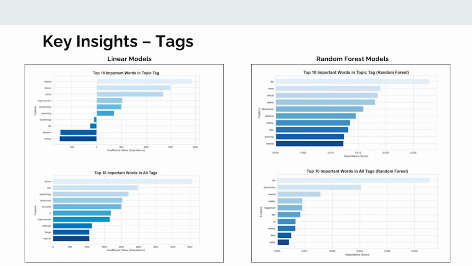Finally, with respect to tags, applying the linear model here, while it was informative, it's most likely overlooking tag combinations that contribute to an article's reach. However, applying random forest models here allowed us to actually help identify which specific tags or tag interactions correlate strongly with high engagement.